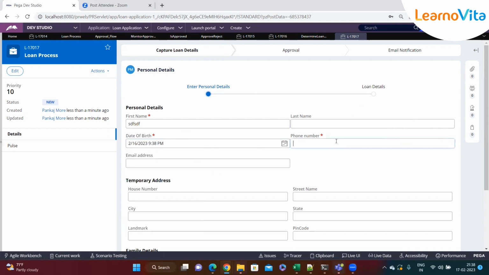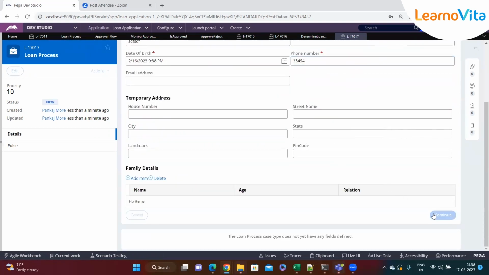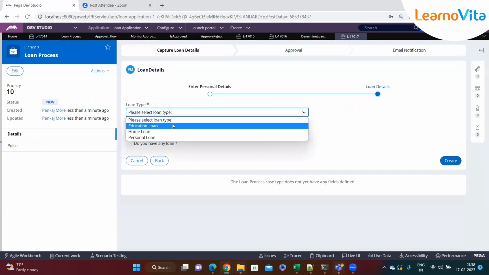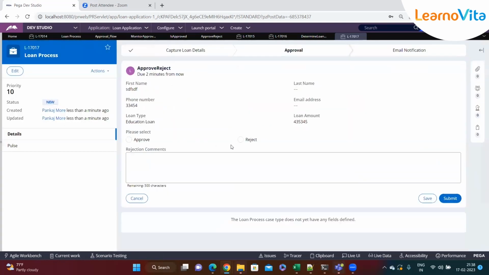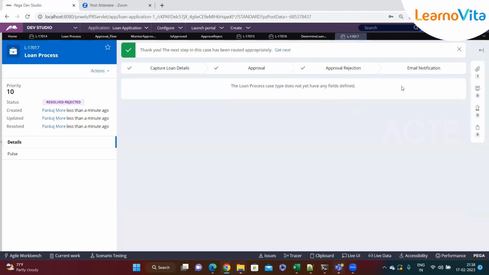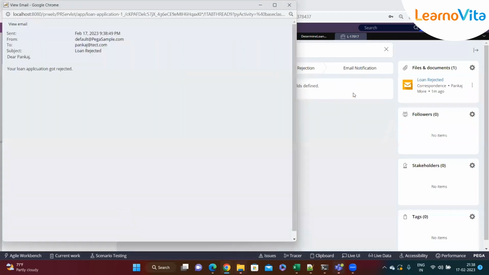So here we go. First, let's say I'm rejecting it. Here you go, we have got approval rejection, and the status also changed to result rejected. Let's verify the email. Yes, we got that loan rejection email.